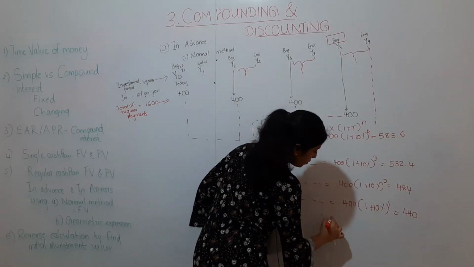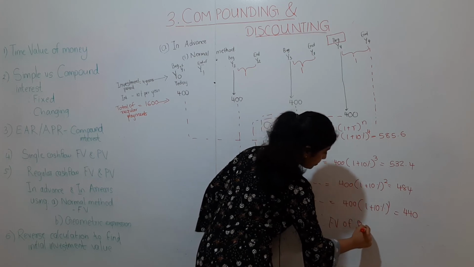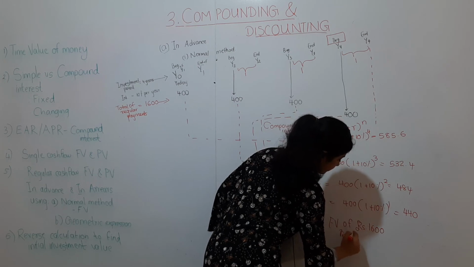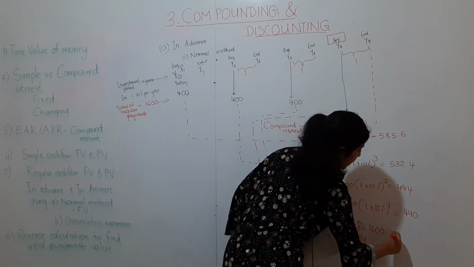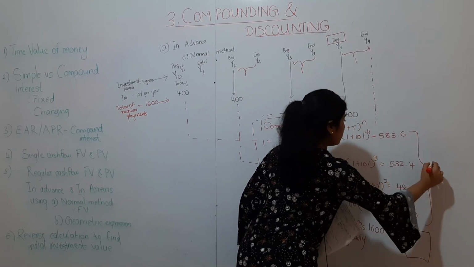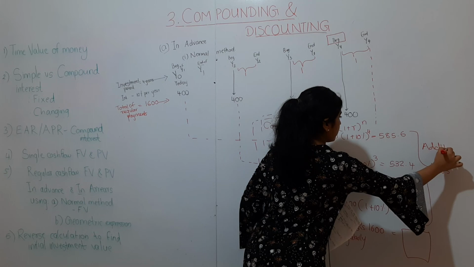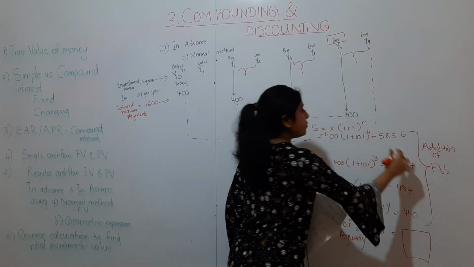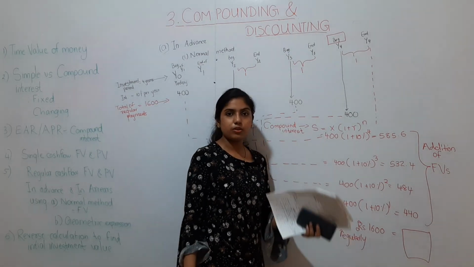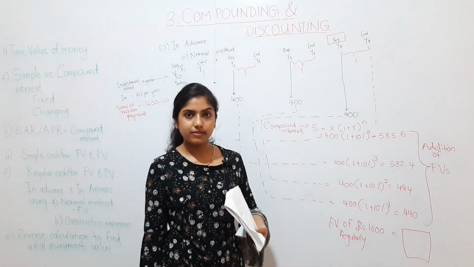Therefore, future value of 1,600 rupees regularly paid is the addition of all these 4 future values. Remember that. The addition of all the future values is the total future value of the regular payment of 400 rupees, which amounts to 1,600 rupees in the end.